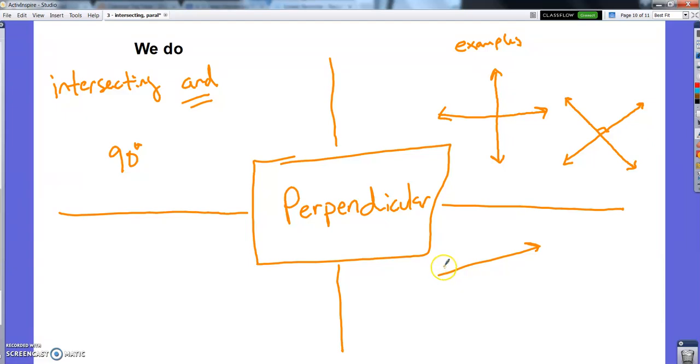Ones that are not perpendicular are ones that intersect at a different angle or are parallel. All right. Again, pause if you need to write your examples down. I'm going to go on to the next page.